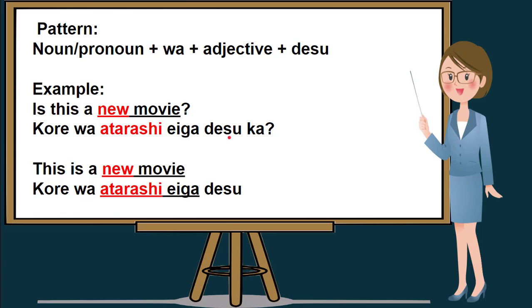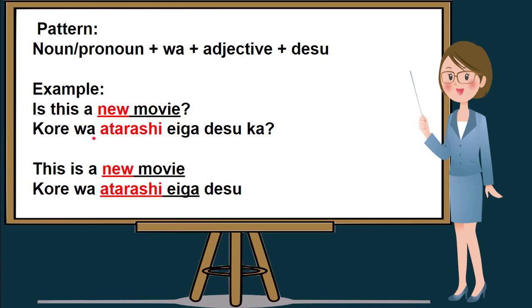In this example, since this is an interrogative sentence, we will be using ka. So, new movie in Nihongo is atarashii eiga. So if we try to translate, is this a new movie? In Nihongo, it will be kore wa atarashii eiga desu ka?